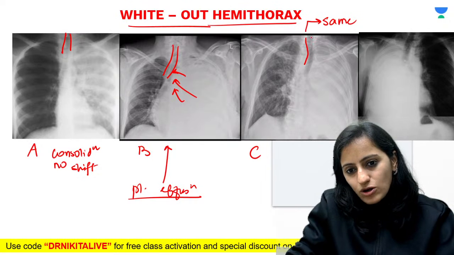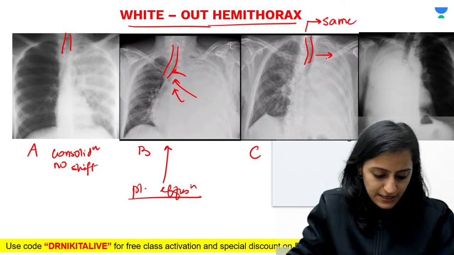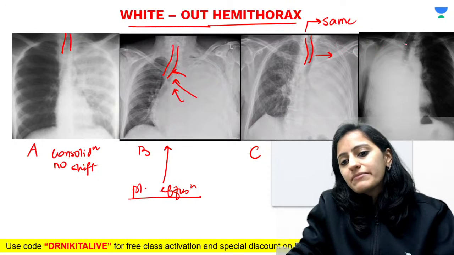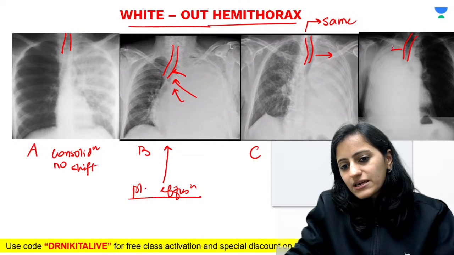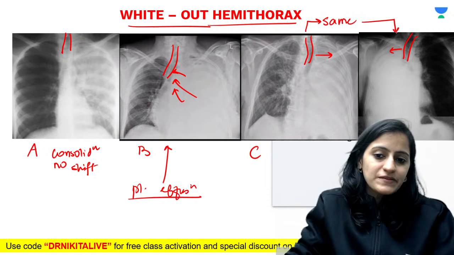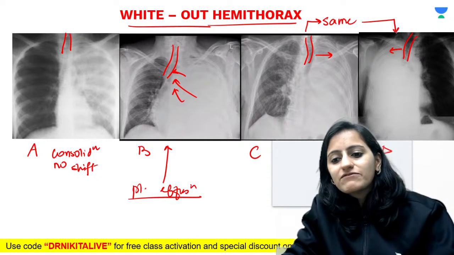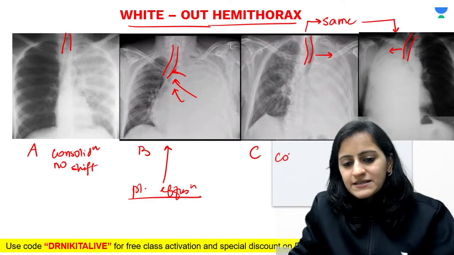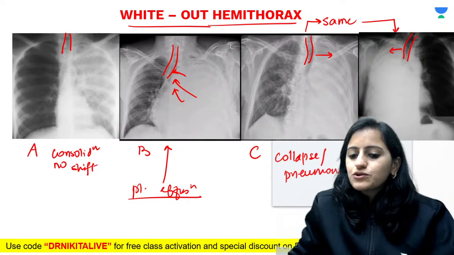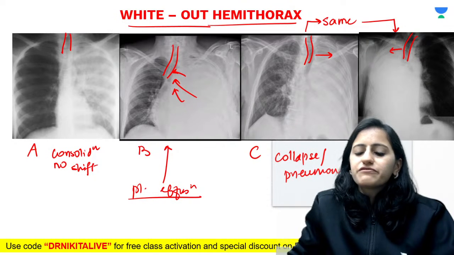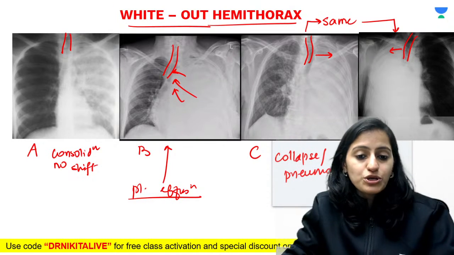And in image D also, you can see that this is whiteout hemithorax and the trachea is deviated to the same side. So C and D basically have the tracheal shift to the same side. So the causes could be collapse or pneumonectomy. I'll show you more detailed images on how to differentiate.